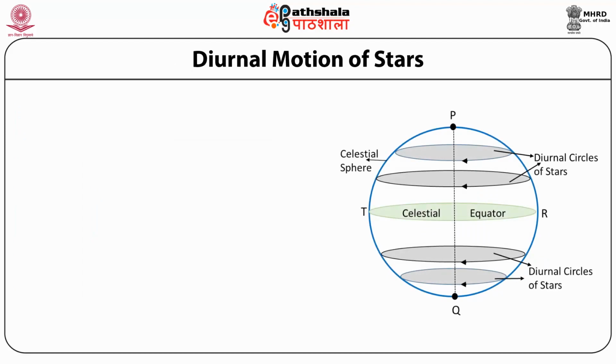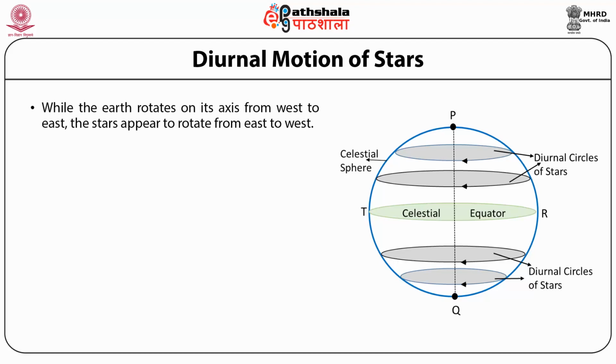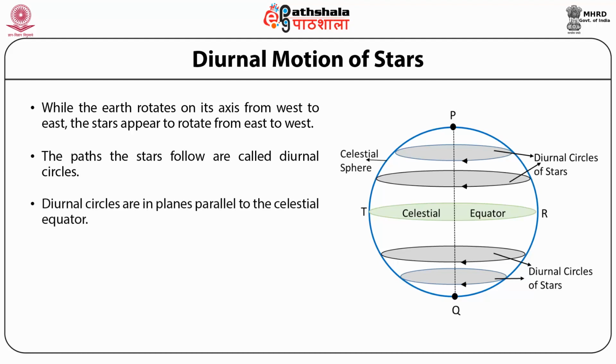Since the celestial objects appear to rotate from east to west, completing one orbit in 24 hours, this daily motion of objects is called diurnal motion. While the Earth rotates on its axis from west to east, the stars appear to rotate from east to west in orbits. These orbits are in planes perpendicular to the axis of rotation, parallel to the plane of the celestial equator. The paths of the stars follow circles which are called diurnal circles. In the picture, the circles are shown as the diurnal circles of stars. Diurnal circles are in planes parallel to the celestial equator.